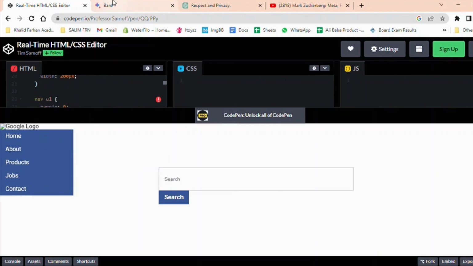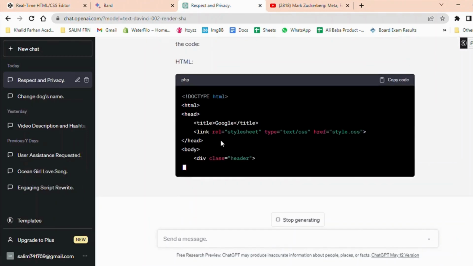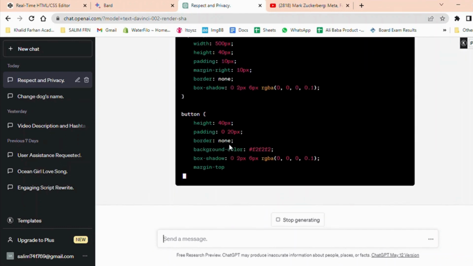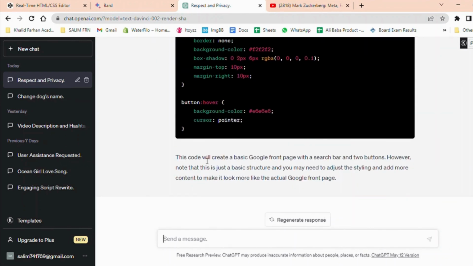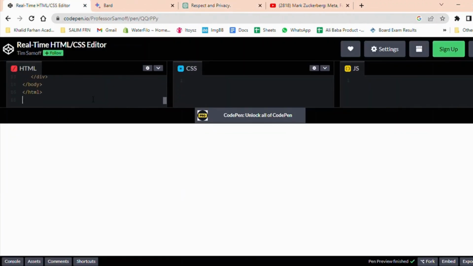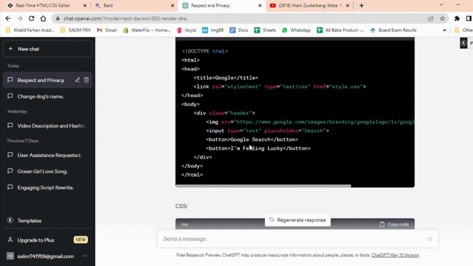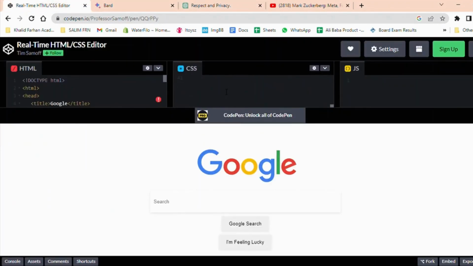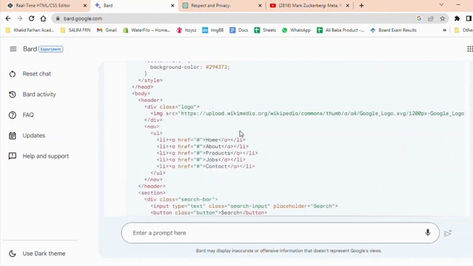Next, I asked ChatGPT to create the Google front page. It provided me with separate files for HTML and CSS, which was great for organization and maintenance. The resulting page generated by ChatGPT was excellent and closely resembled the Google front page. This indicates that ChatGPT is an effective tool for coding tasks. In conclusion, based on my experiment, ChatGPT proved to be a more capable tool for coding tasks than Google Bard.